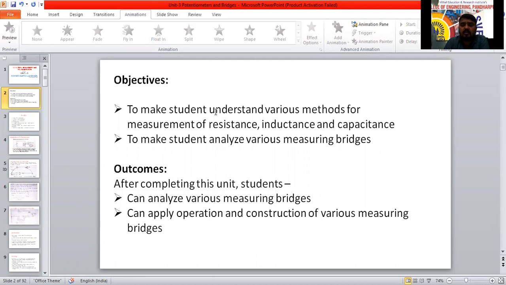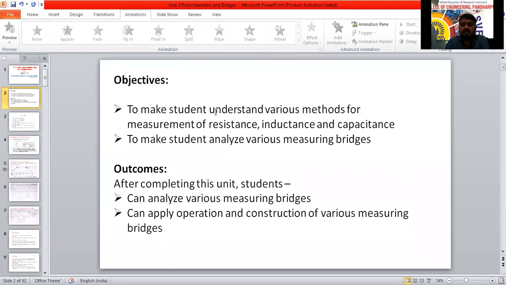Whatever voltmeters, ammeters, resistance meters are there, for calibration purposes we will use these bridge circuits and potentiometers. Whether the value detected by a voltmeter is correct or not, we will get the answer accurately by using potentiometers and bridges.